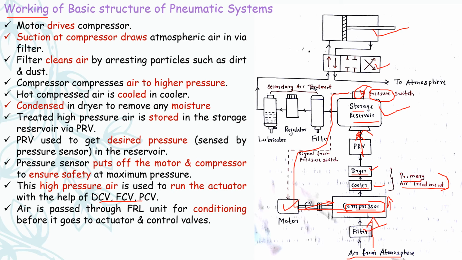Before the air moves into the control valves to actuate the actuator, it is passed through the FRL unit, that is filter, regulator and lubricator, for further conditioning of air, that is for secondary air treatment. So this is the basic working of pneumatic system.